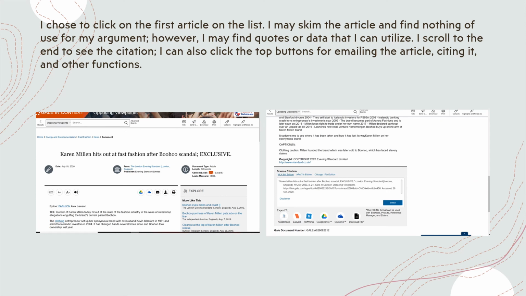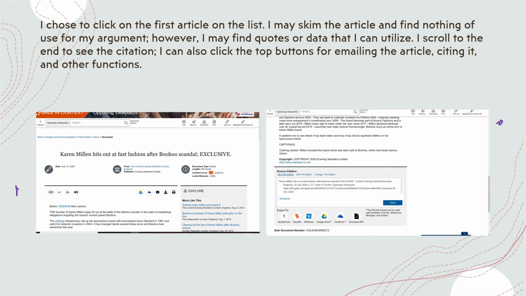So I chose to click on the first article on the list, which was called Karen Millen Hits Out at Fast Fashion After Boohoo Scandal. So I may skim this entire article. I see it, the whole article is there. I may find nothing of use for my argument. This is page 1 of the article. I've scrolled all the way through. But I also may find quotes or data or facts or expert testimony or statistics that I can actually utilize